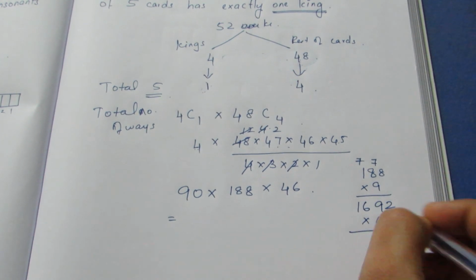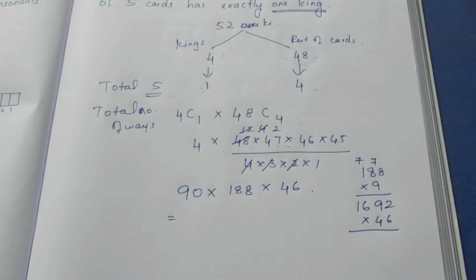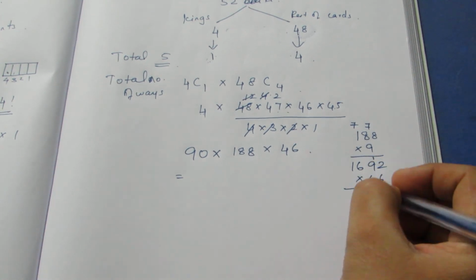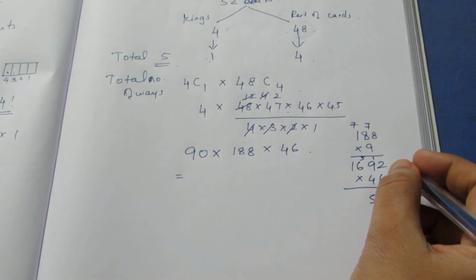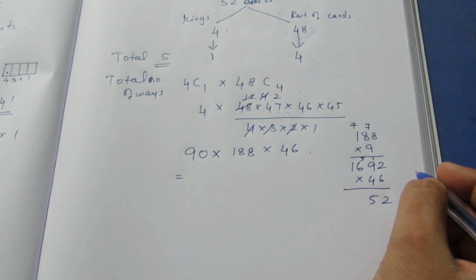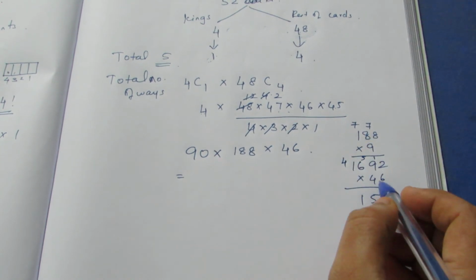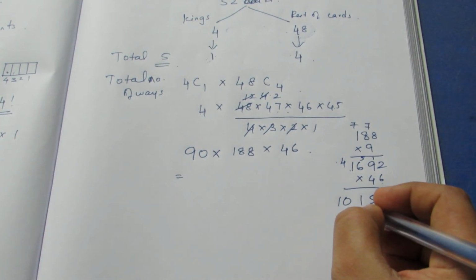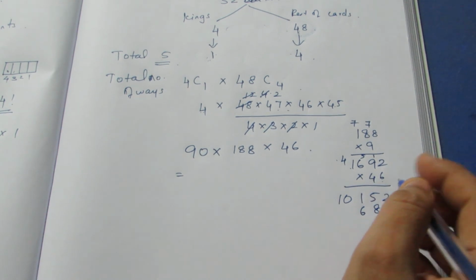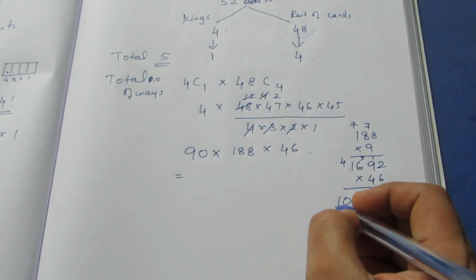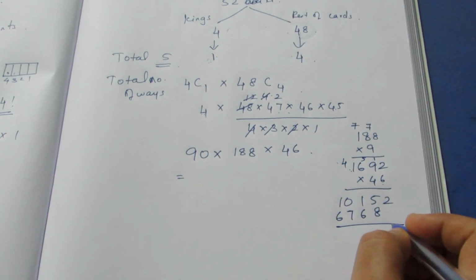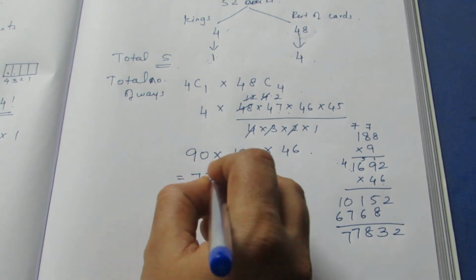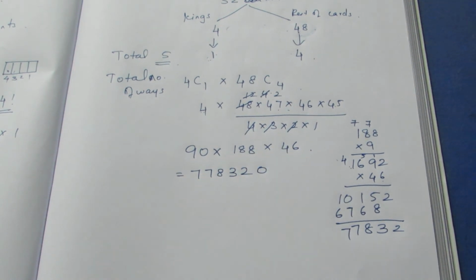As the number is bigger, we can leave the solution, but anyway I'll solve everything and write the correct answer for the given sum. Multiplying out step by step, we get 7783212 and a 0.